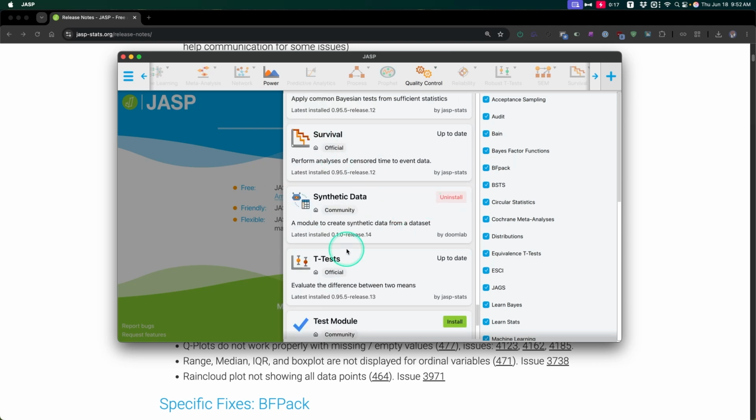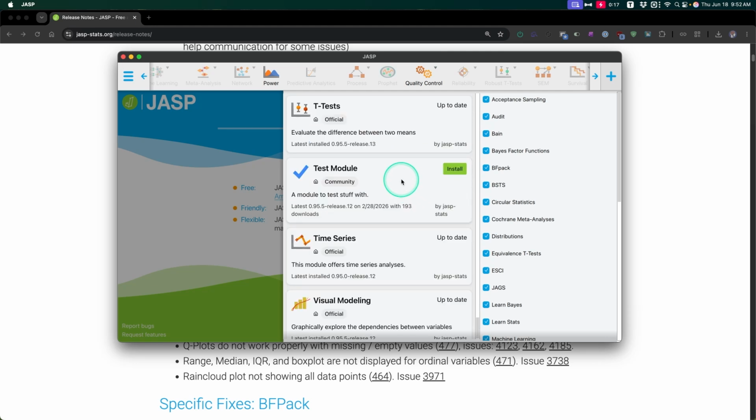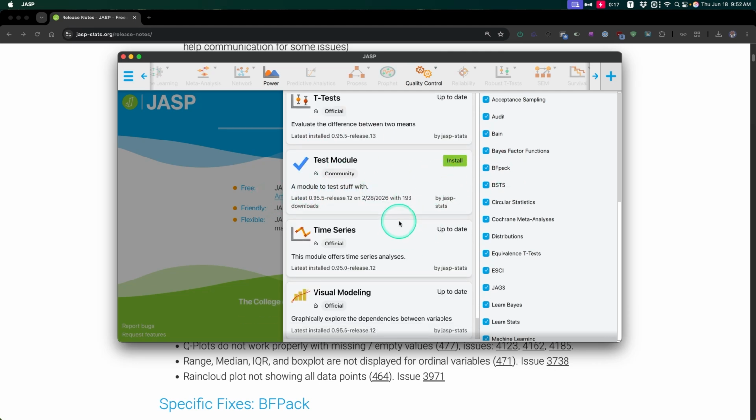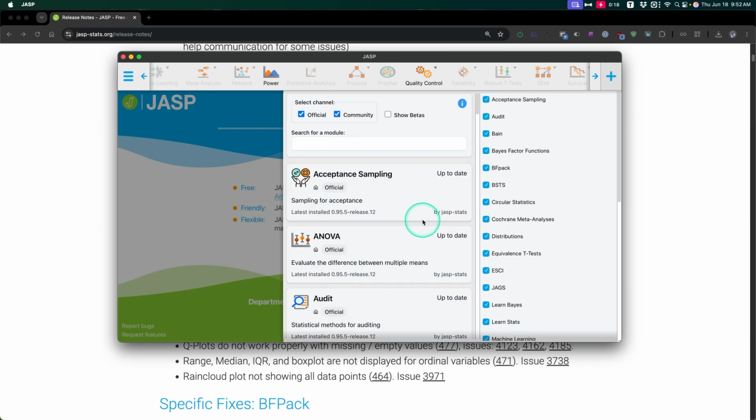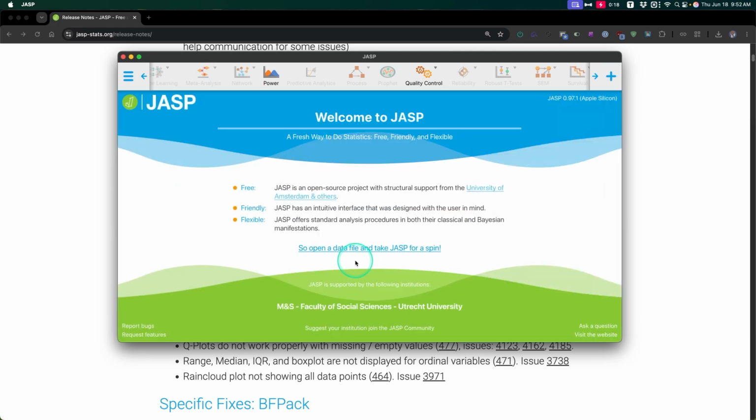And then I already had synthetic data, so I updated that. Not a lot has changed from my video on this. And then the test module is a module to test stuff with, so you kind of just put your stuff in there. I suppose this came with the big module update in 0.95 or 96 or whatever it was. So that is the 0.97 changes.